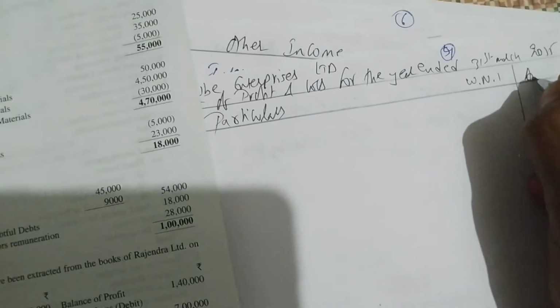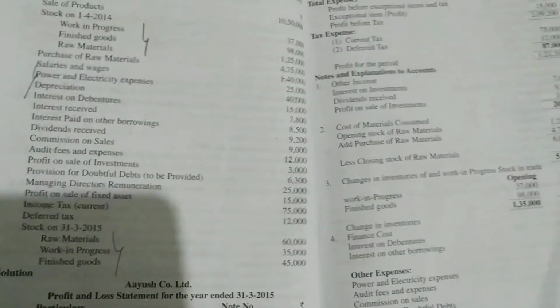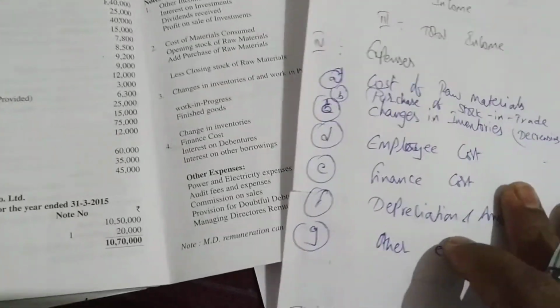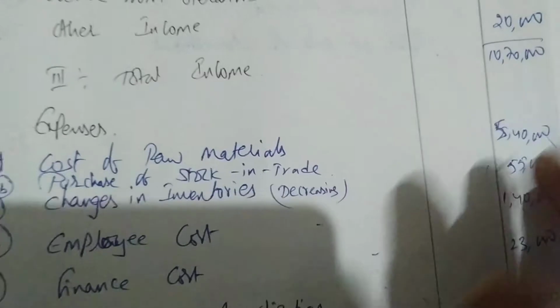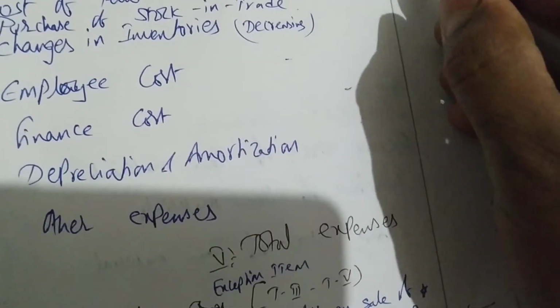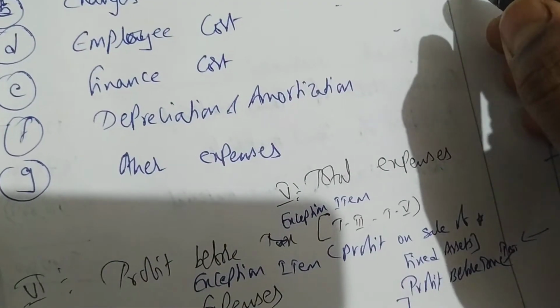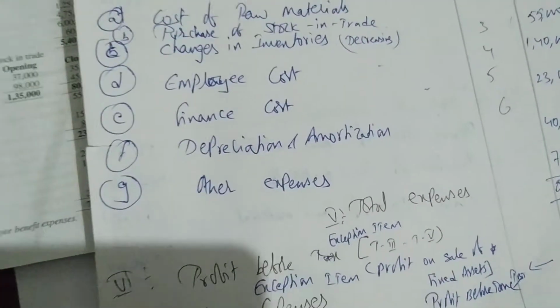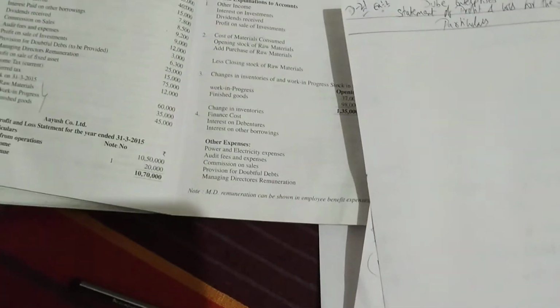working note I have to prepare, and then amount. One more column we have to prepare, working note. Okay, I forgot. So in this problem I have to write these working notes. Total revenue from operation 1, cost of materials 2, changes in inventory 3, employee benefits 4, finance cost 5, depreciation 6. Like this we have to write. If you do not write, even no issues. Working notes also we have to write. Then we have to prepare the format.